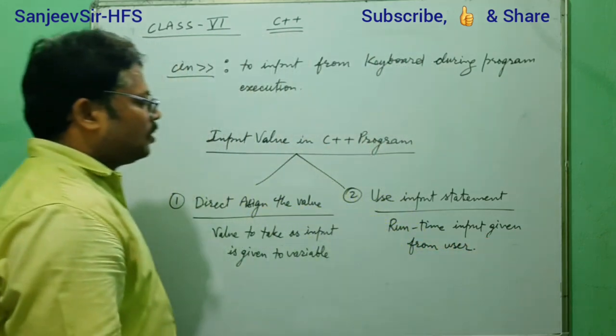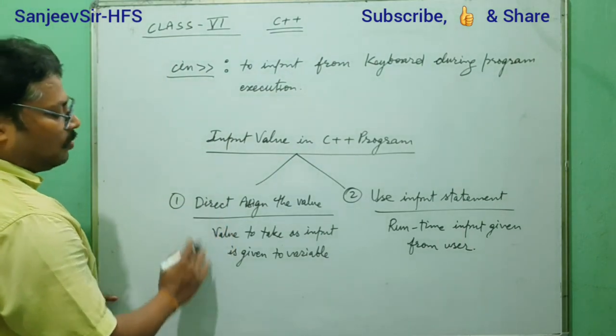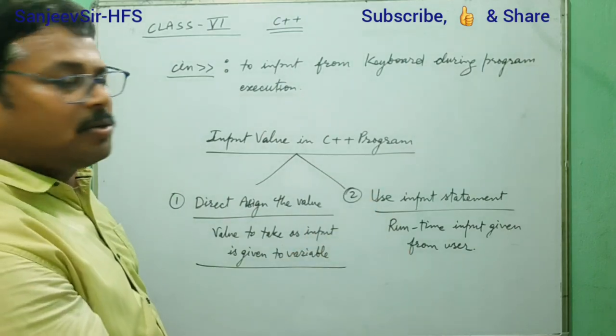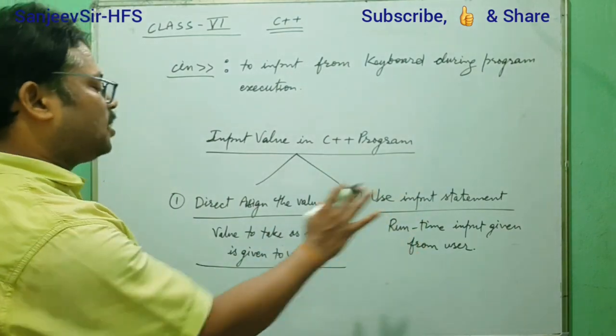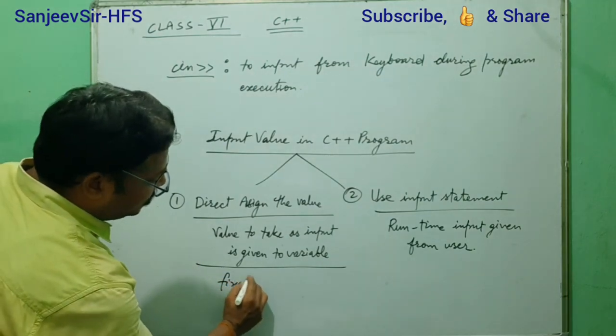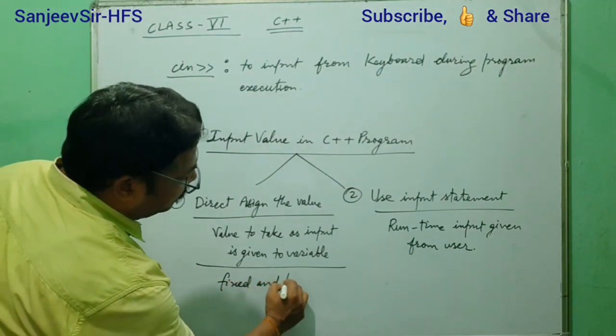Clear? That means in direct assignment it is a fixed and known value. It is known before the program execution, a fixed and known value.